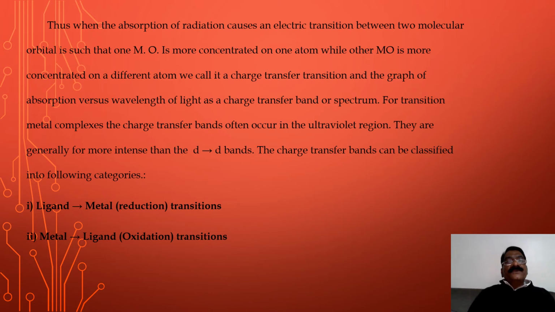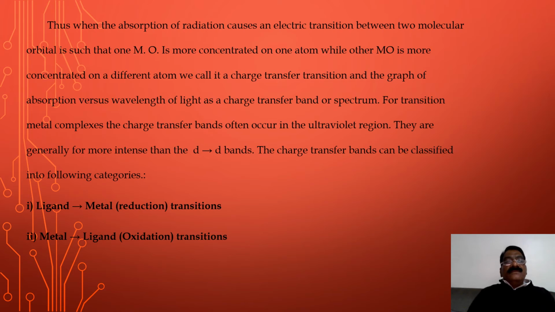Thus, when the absorption of radiation causes an electronic transition between two molecular orbitals such that one molecular orbital is more concentrated on one atom while the other molecular orbital is more concentrated on a different atom, we call it a charge transfer transition, and the graph of absorption versus wavelength of light a charge transfer band or spectrum.